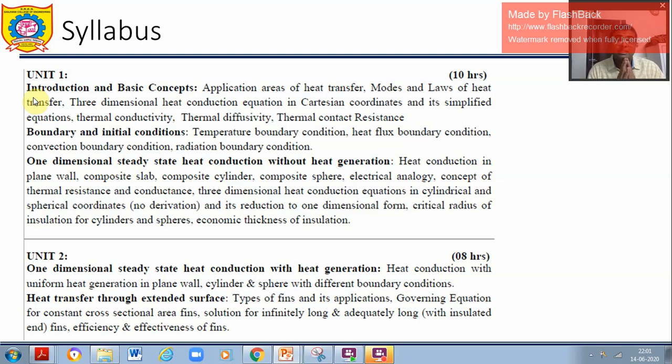Most of the people make mistakes in heat conduction in understanding and segregating these topics. One is rectangular coordinate system, another is cylindrical coordinate system, third is spherical coordinate system. So we need to be very clear on what we are learning.